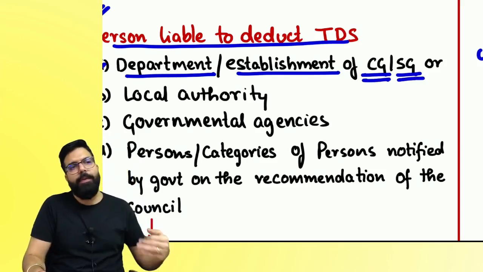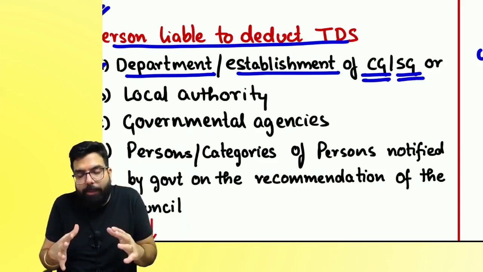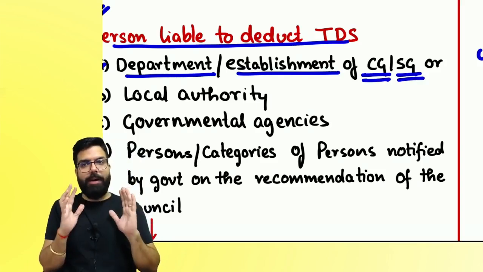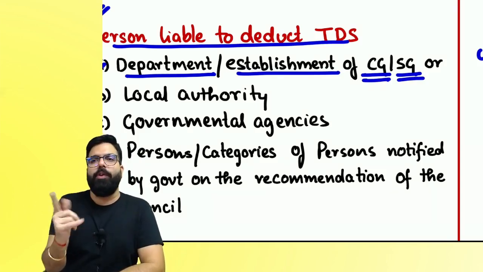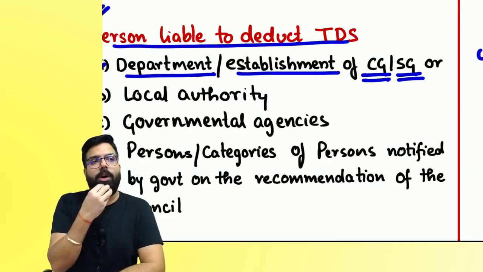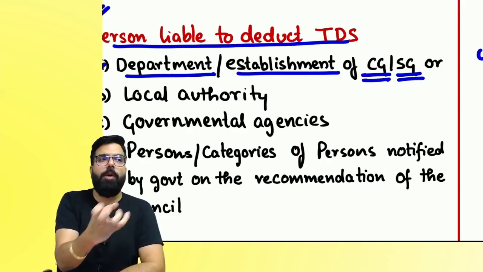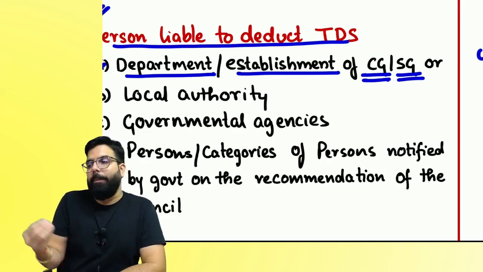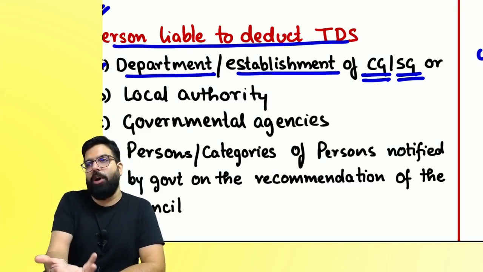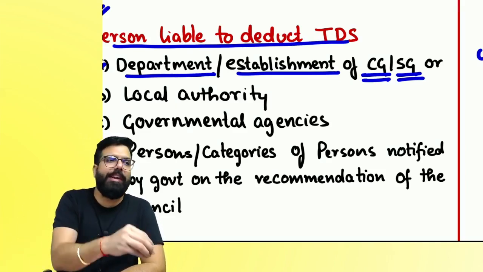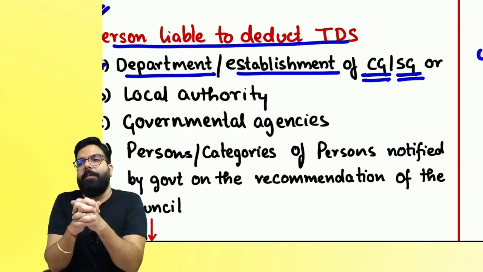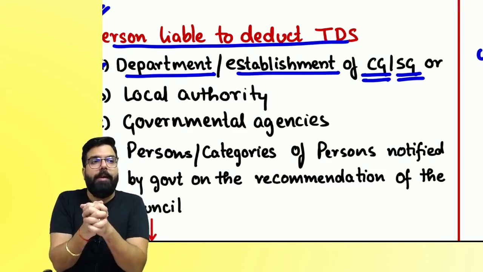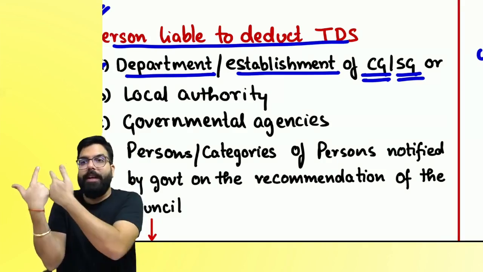That is, the establishment of the Government, the department of the Central Government and the department of the State Government. I will give you examples of departments. Ministry of Finance, whose department is it? Central government. Ministry of Trade and Commerce, whose department? Central. Ministry of Commerce, whose department? Government. Ministry of Information Technology, whose department? Government. Okay, police department, a state government department. Ministry of Defense, central government.